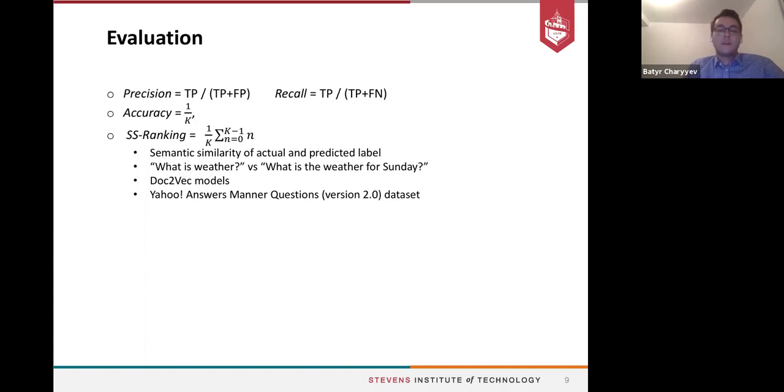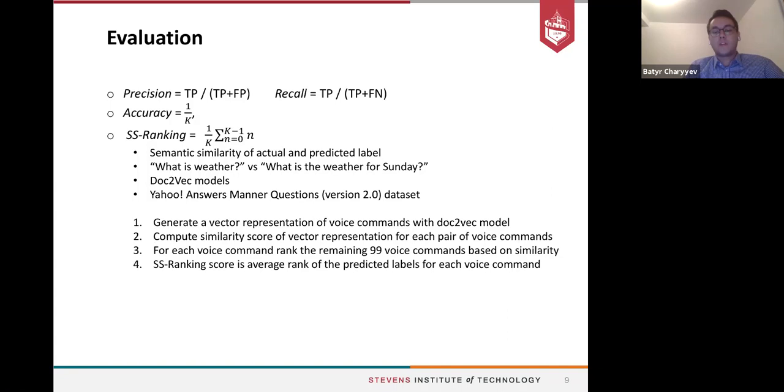To do that, we use Doc2Vec models, and these Doc2Vec models are trained on the Yahoo Answers Manner question dataset. Basically, we generate a vector representation for each voice command using the Doc2Vec model, and we compute their similarity using the cosine similarity.